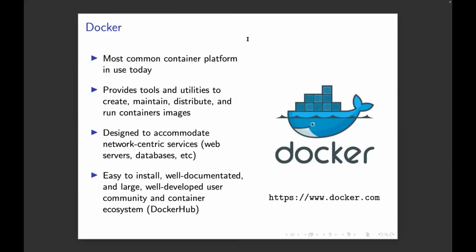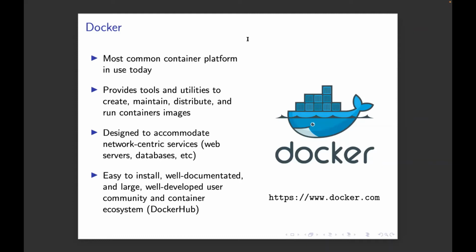Now, if you are familiar with containers, you are most likely more familiar with Docker. I usually do a quick comparison of what Docker is, for those who aren't familiar. It's really the most popular container platform today, at least on the container image side and the type of containers you'll run. And it provides the same capabilities as you'll get in Singularity.